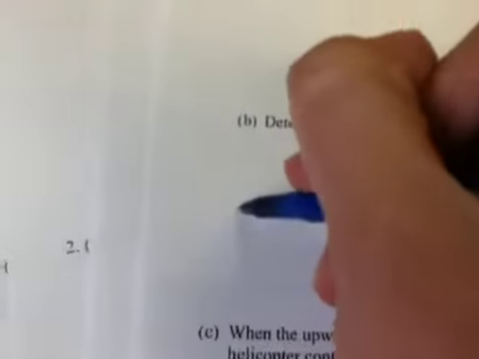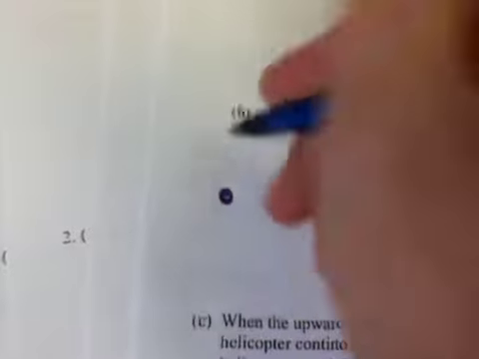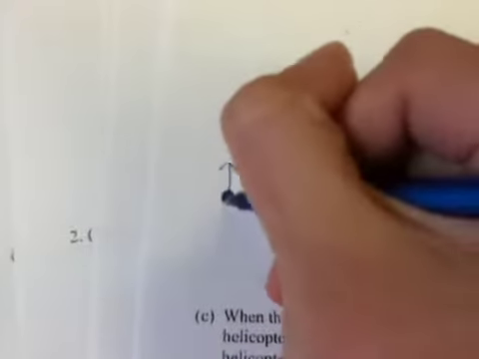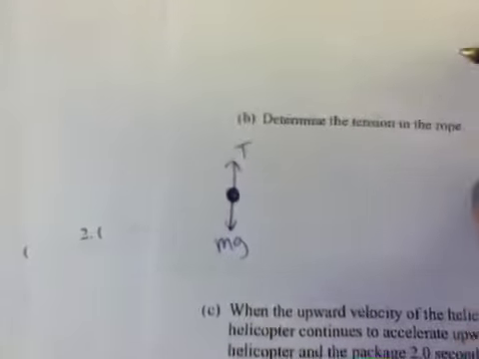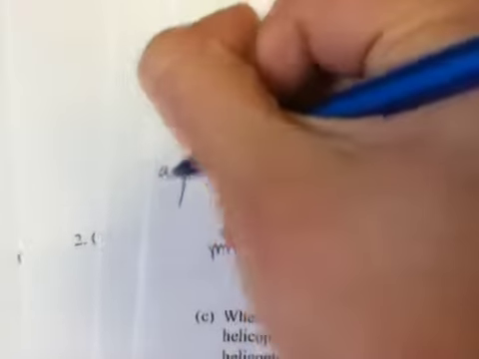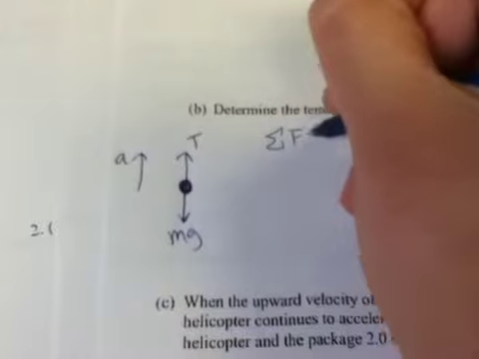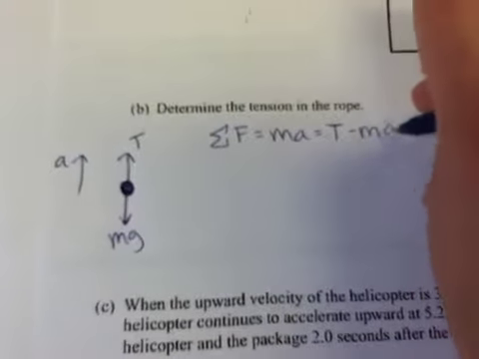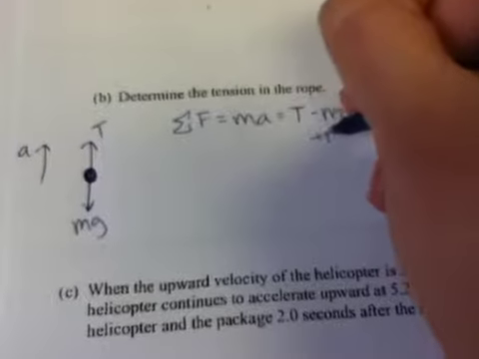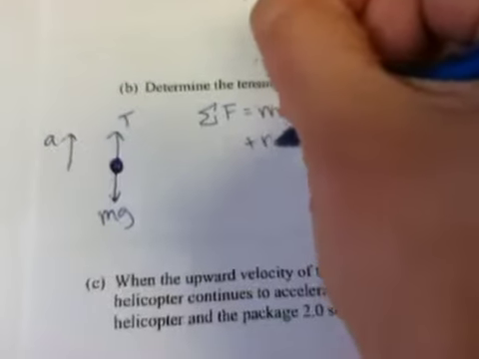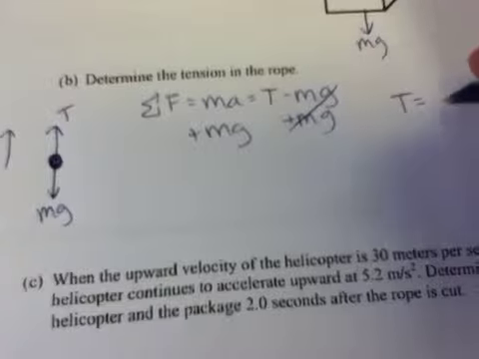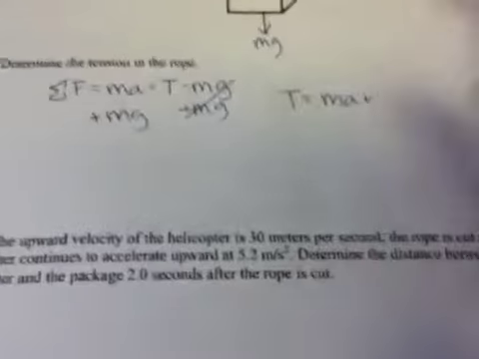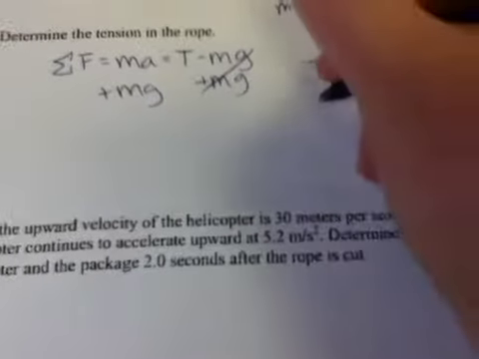So let's draw this free body diagram again. We've got this tension going up, this mg going down, the acceleration is also going up. So the sum of the forces equals ma, which equals this tension minus this mg. To find tension, we just add mg to both sides, so we get tension equals ma plus mg, and plug everything in.